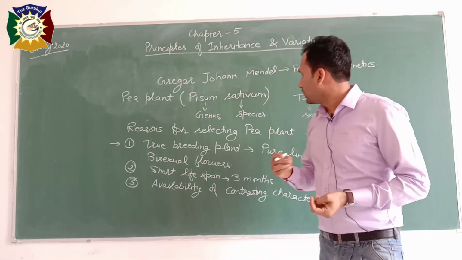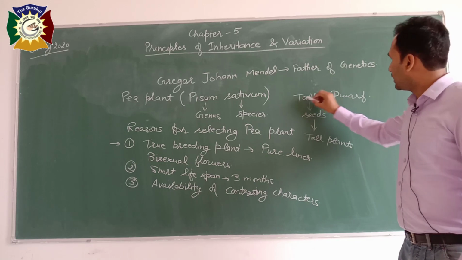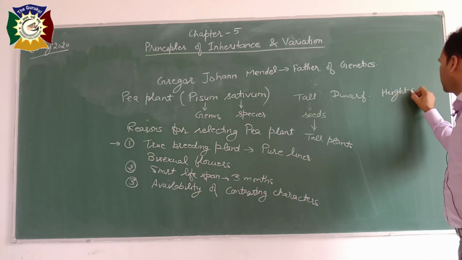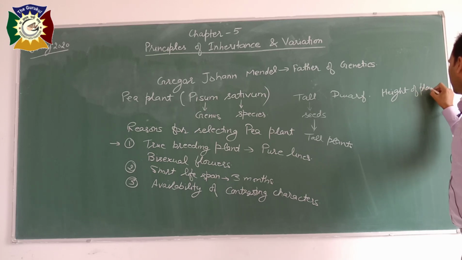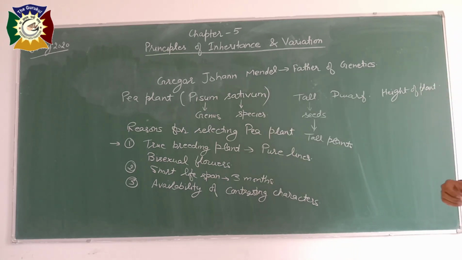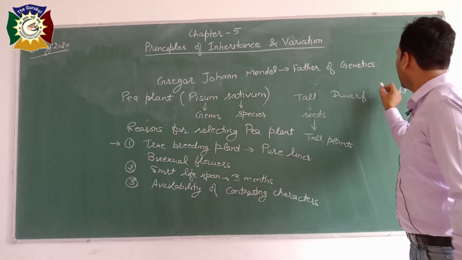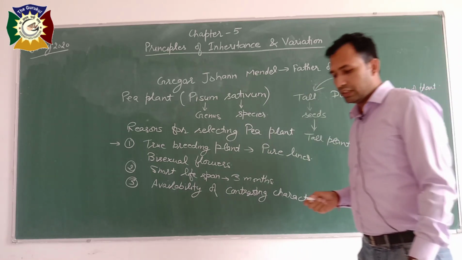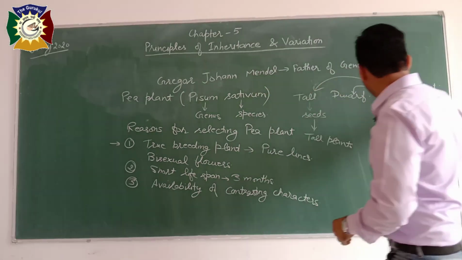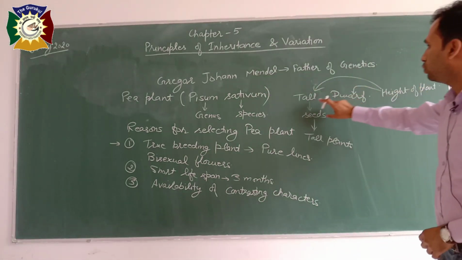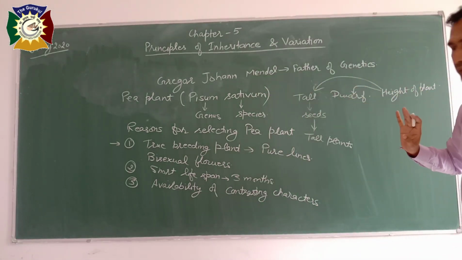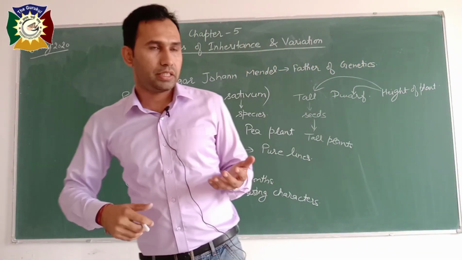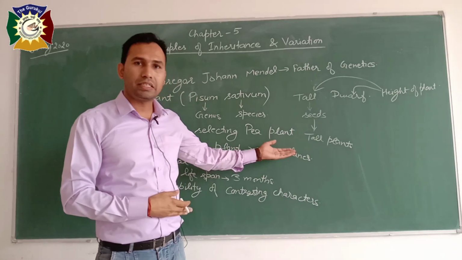For example, as we have written here, the character is height of plant, and we have two options in height of plant. One is tall and the second one is dwarf. So this is one character, height of plant, having two alternative traits. Mendel selected 7 characters in pea plant. We will write them later on.